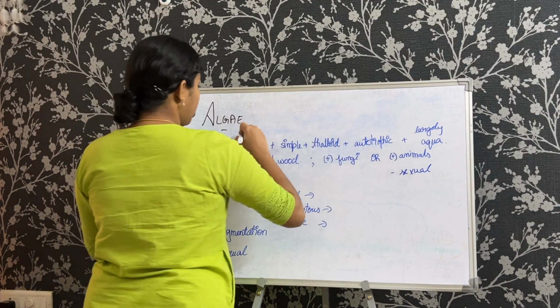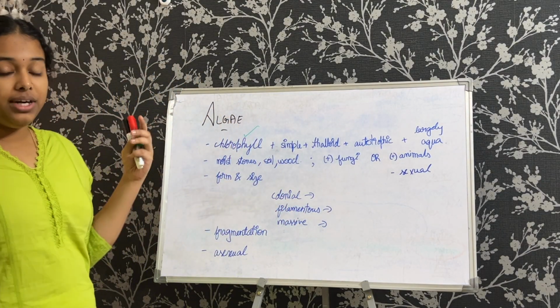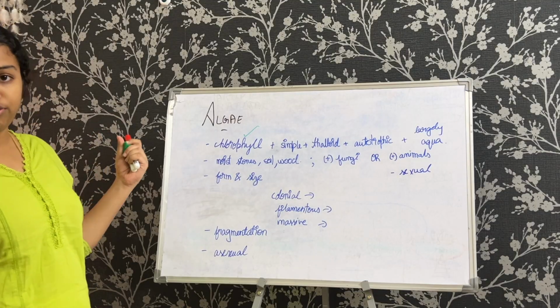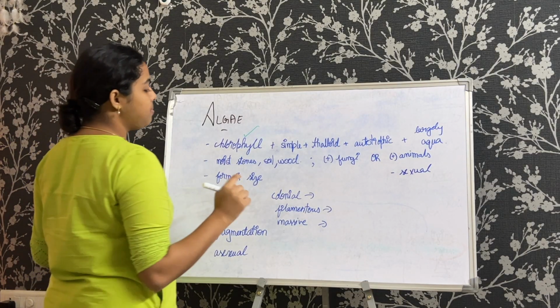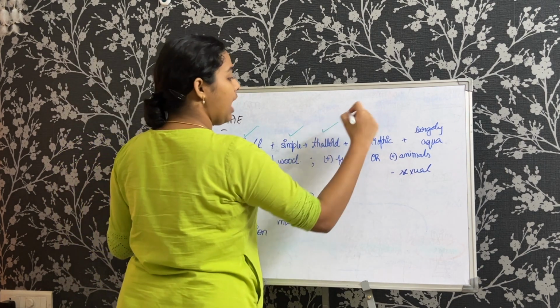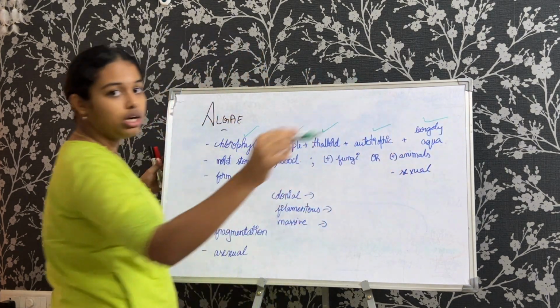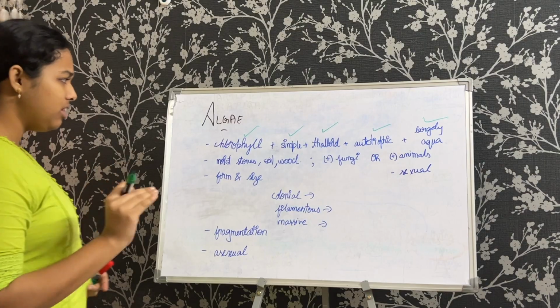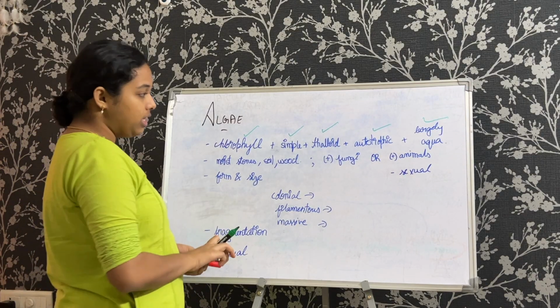Okay. So they are chlorophyll bearing. Obviously they come under the plant kingdom, so they are chlorophyll bearing. But then there can be some exceptions also. Then we have their simple structures. They're thalloid, they're autotrophic, and they're largely aquatic. Now let us go into them one by one in very little detail, enough detail to understand it.